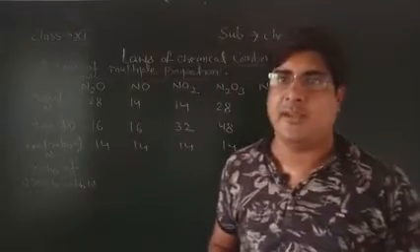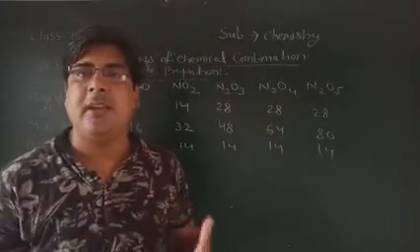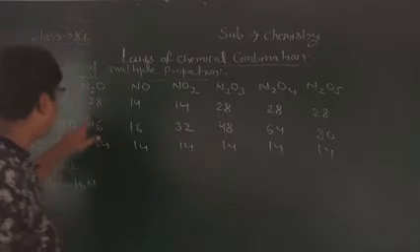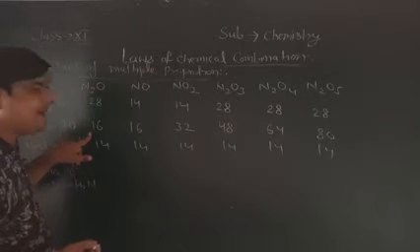Then 14 gram nitrogen, you know very well, will react with 8 gram of oxygen.